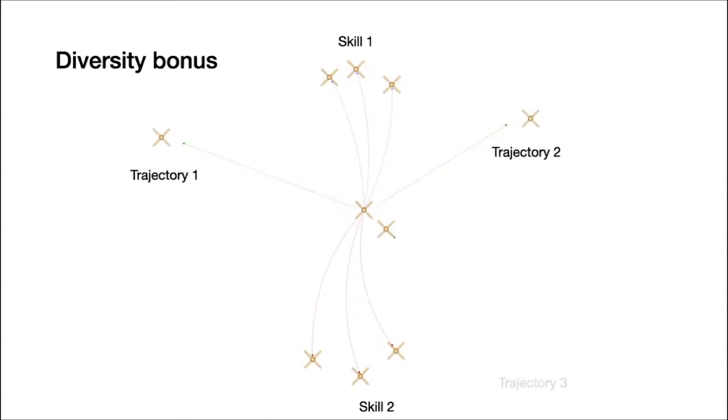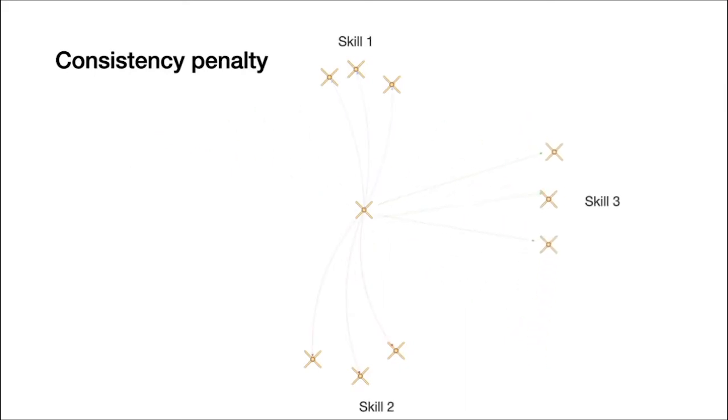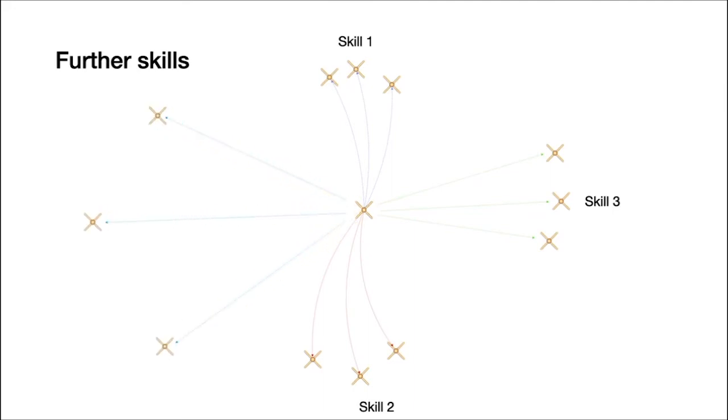First, given the previous skill policies, DISC tries to maximize the diversity over the trajectories generated by the new skill policy against all the trajectories generated by the earlier skill policies. Next, the consistency penalty is added, and it forces the generated trajectories to be consistent with each other. This gives us a new skill policy which behaves differently from the previous skills while still being consistent. By optimizing for diversity and consistency, we can train an arbitrary number of skills with DISC.